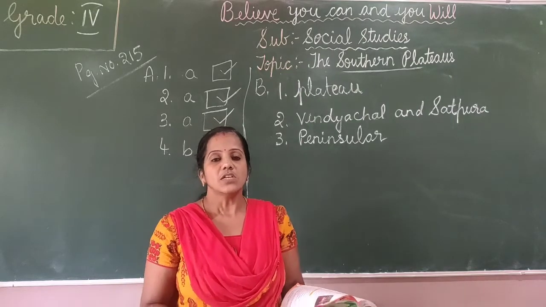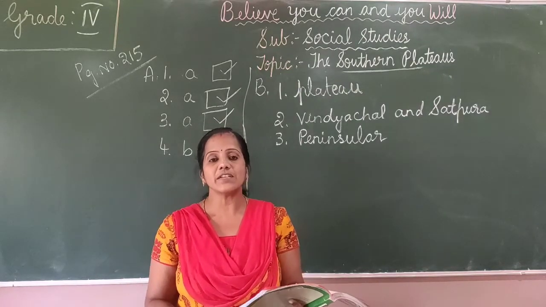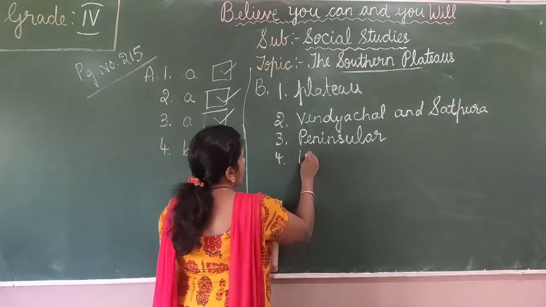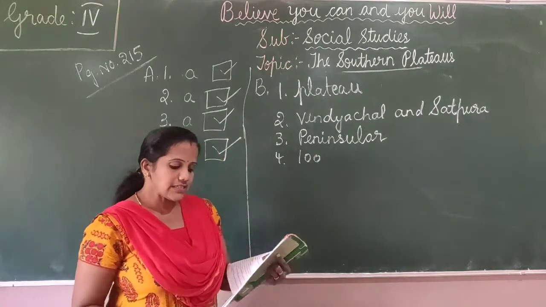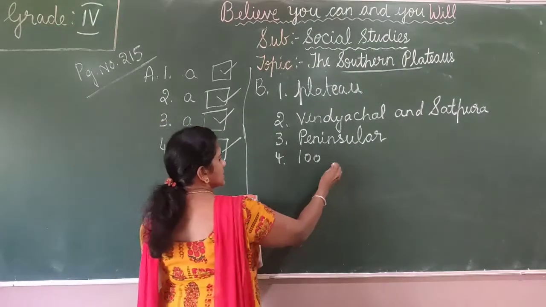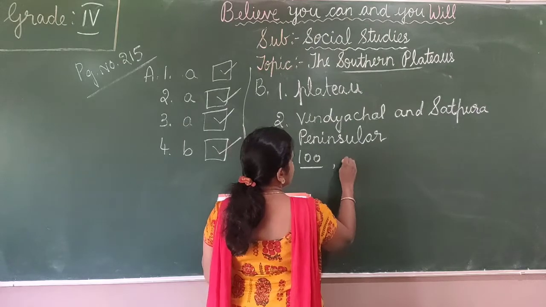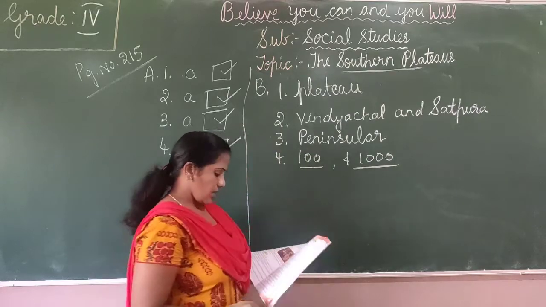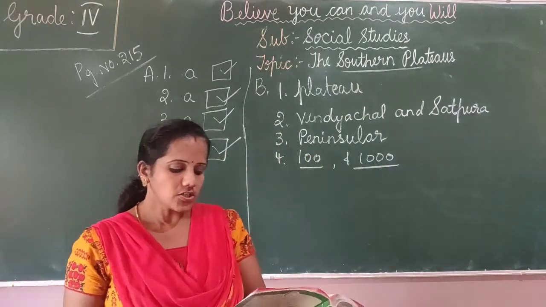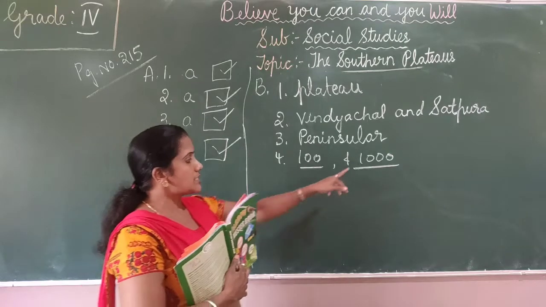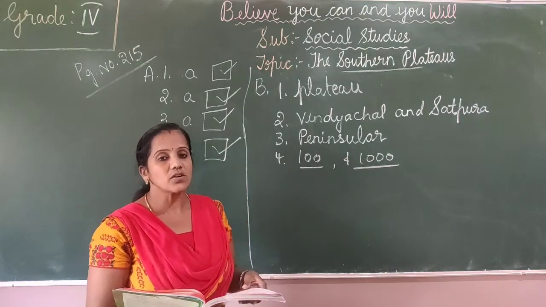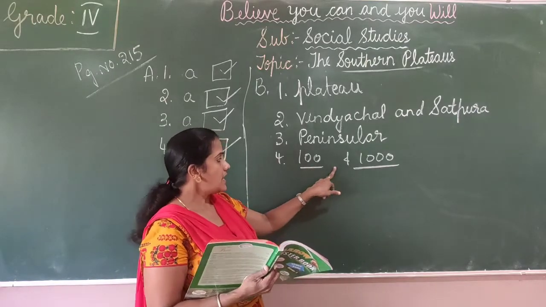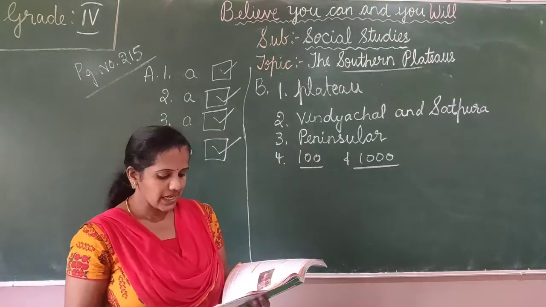The fourth one, the height of Deccan Plateau ranges from dash meters in the north to dash meters in the south. So the height of the Deccan Plateau ranges from 100 meters in the north to 1000 meters in the south. One is 100 meters and the other is 1000 meters.